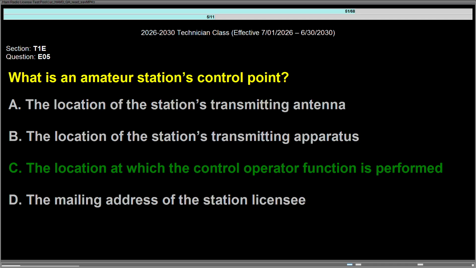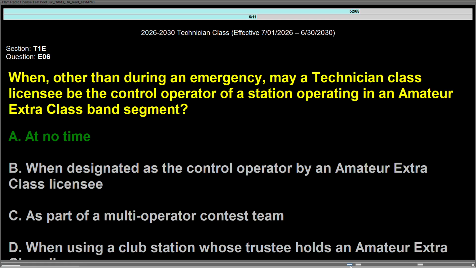Question Echo 05, what is an amateur station's control point? Answer is C, the location at which the control operator function is performed. Question Echo 06, when, other than during an emergency, may a technician class licensee be the control operator of a station operating in an amateur extra class band segment? Answer is A, at no time.